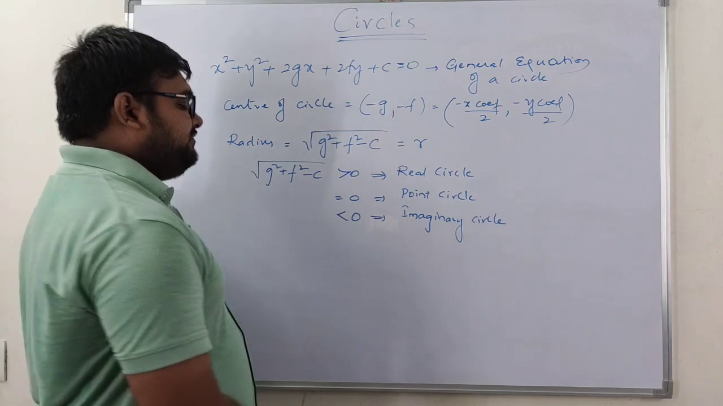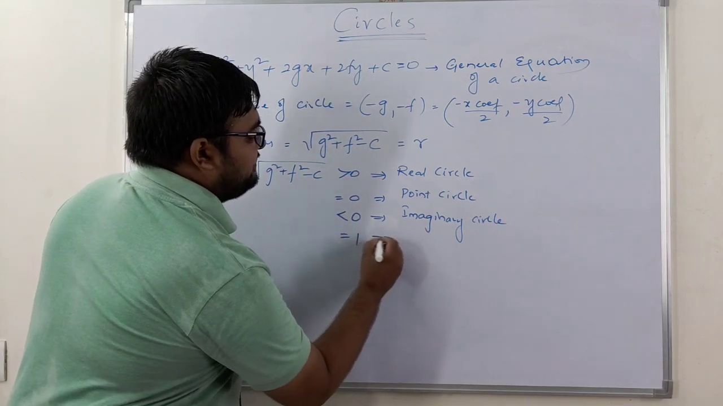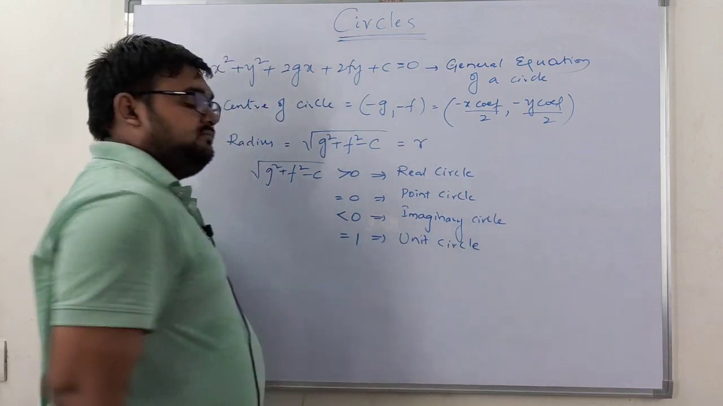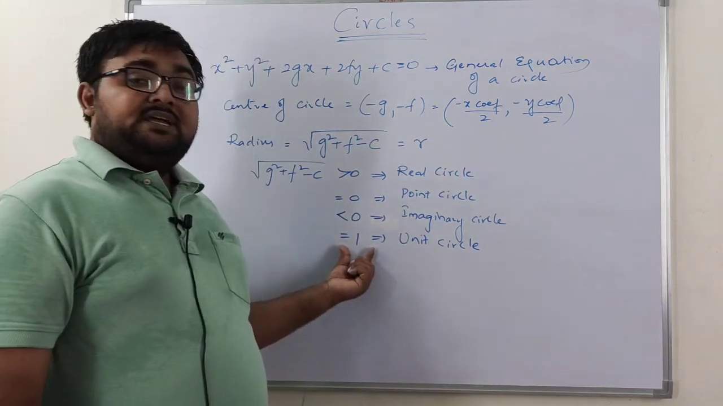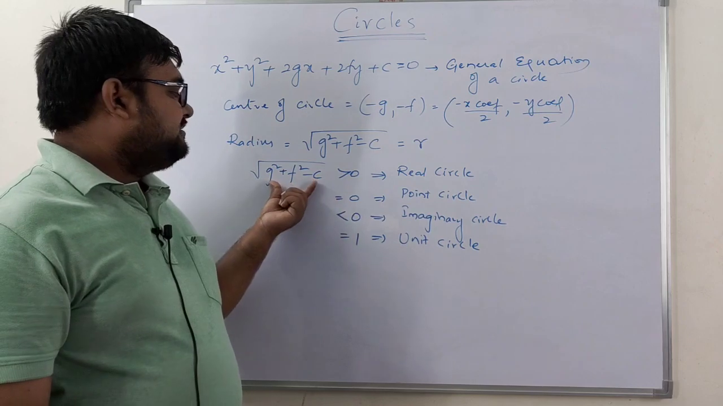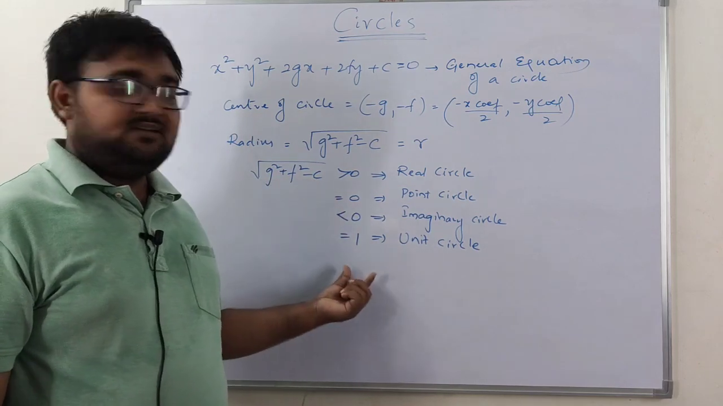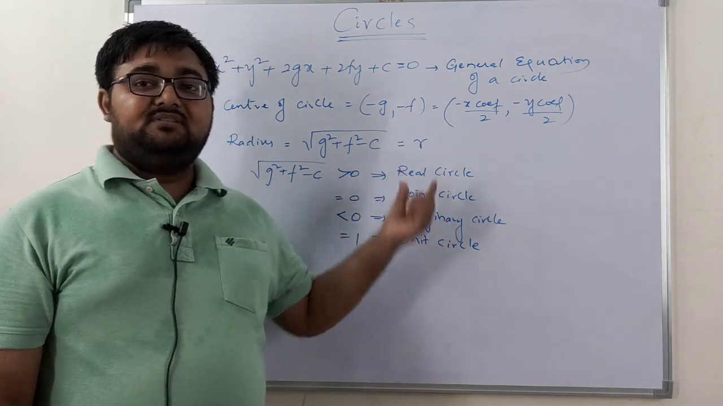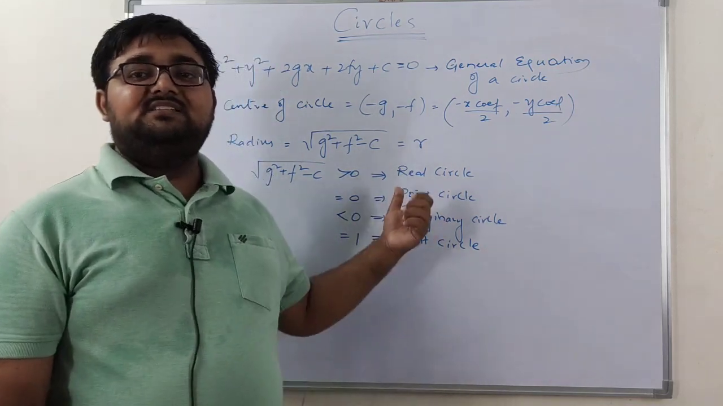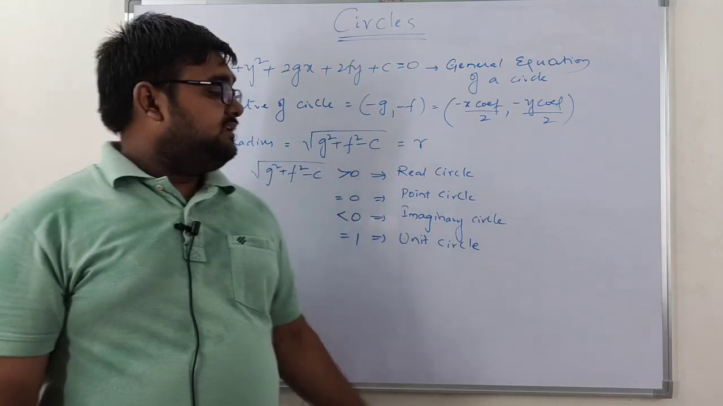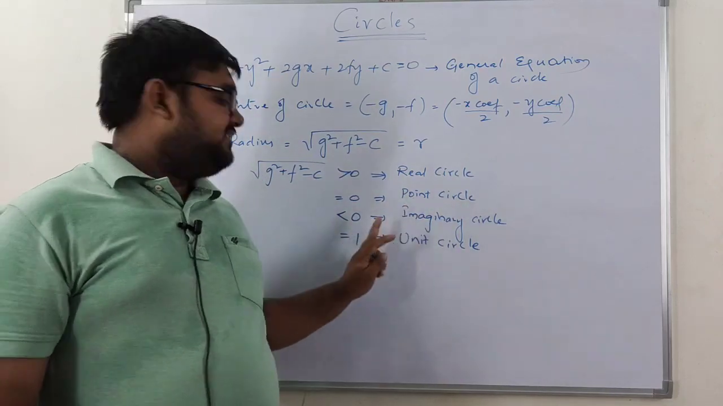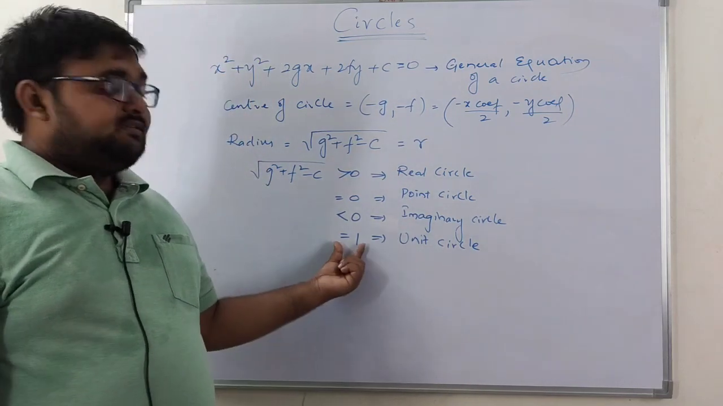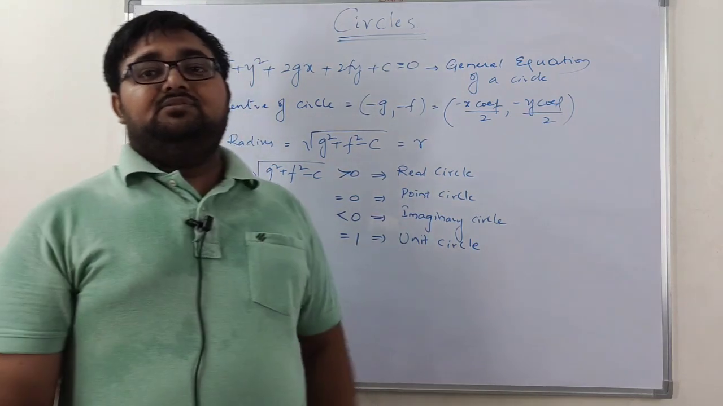Next, if the radius is equal to 1, then we call it a unit circle. If the radius is 1, that is, g square plus f square minus c is equal to 1, then we call it a unit circle. So these are based on the radii. If the radius is greater than 0, then real circle. If the radius is 0, point circle. If the radius is less than 0, then imaginary circle, because we can't draw the circle. Next, if the radius is 1, then unit circle.